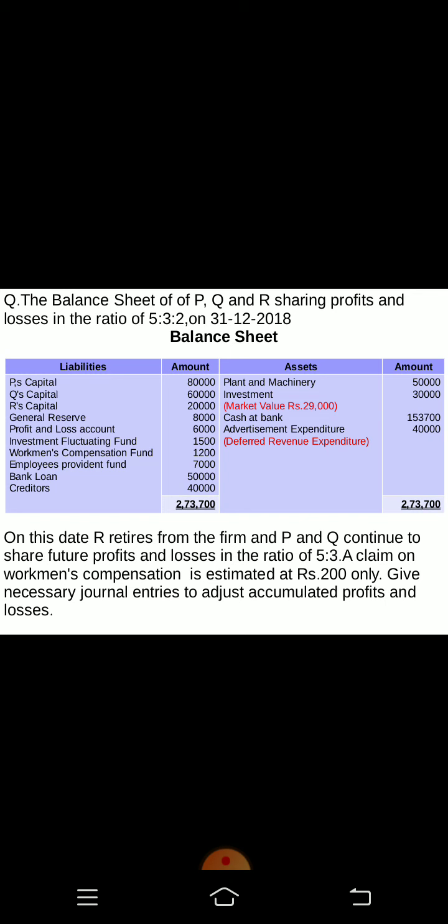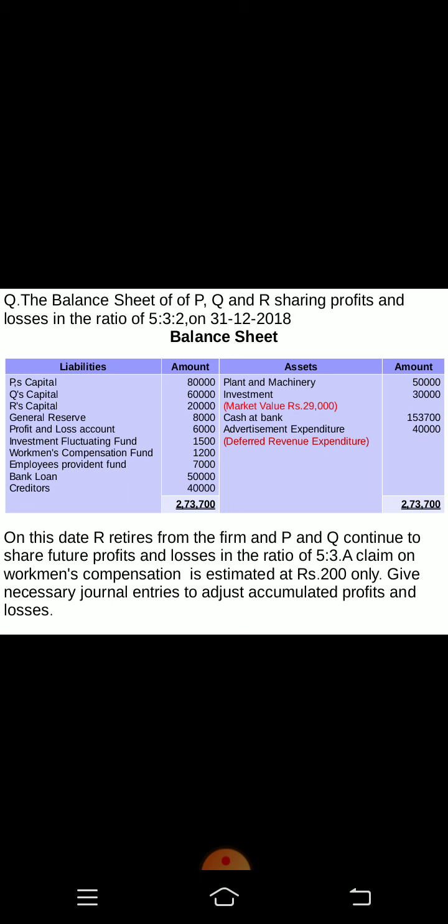Investment fluctuation fund, this is a specific reserve. Workmen compensation fund, this is also a specific reserve. Employee provident fund, don't touch because this is an external liability. It is meant for the employees. So this cannot be treated as accumulated profit or loss. And bank loan, creditors. On the asset side, plant and machinery value is given.